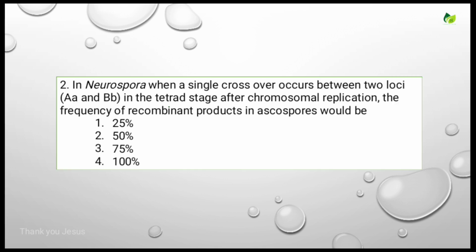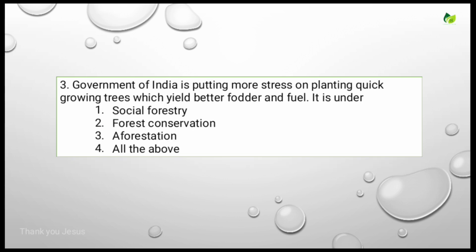Let's see the next question. In Neurospora, when a single crossover occurs between two loci, that is in between capital A small a and capital B small b, in the tetrad stage, after chromosomal replication, the frequency of recombinant products in ascospores would be? Options are 25%, 50%, 75%, and 100%. The correct answer is 25%.